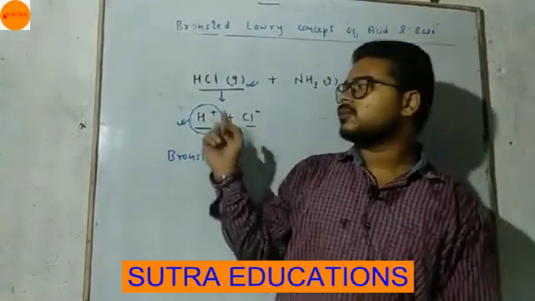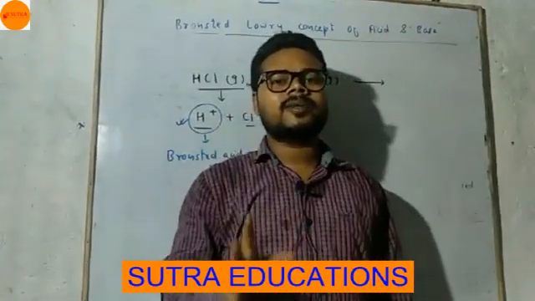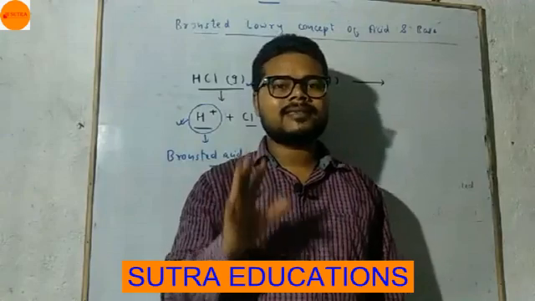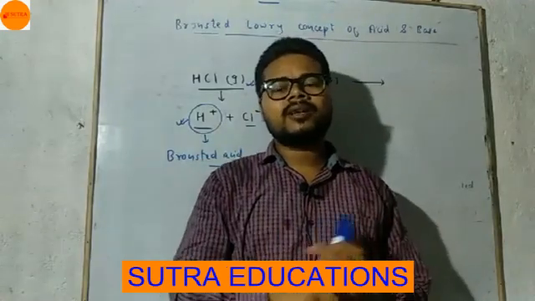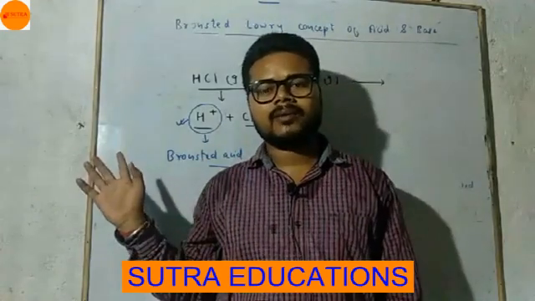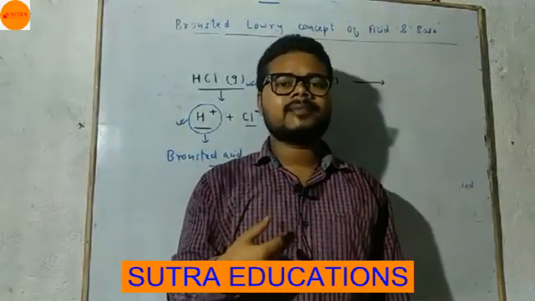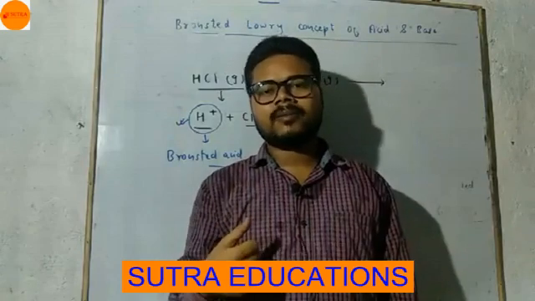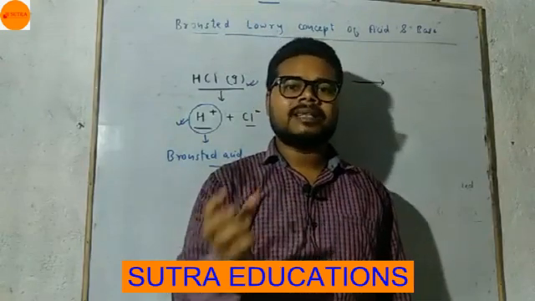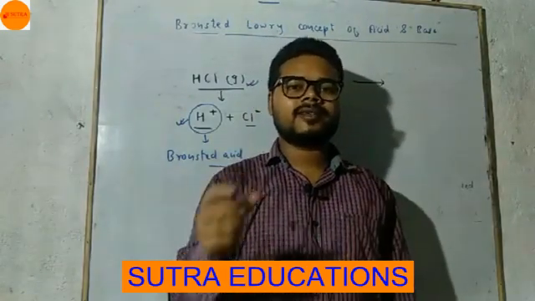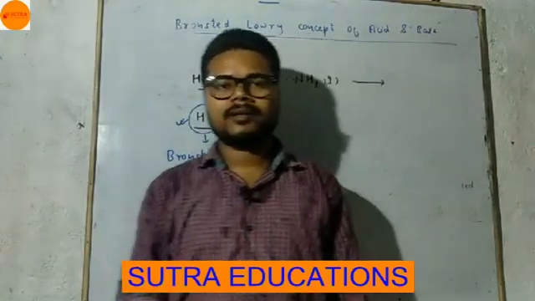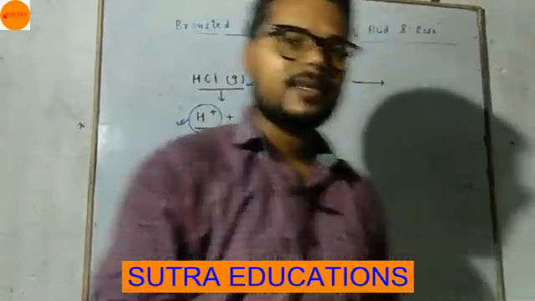But according to Bronsted, there is no need to dissolve it in water. According to Bronsted, no solvent or water is needed, and according to Arrhenius, for being an acid or base, a solvent is needed. You have to first dissolve it in water, and only then will you get H plus ion. So this is the difference.